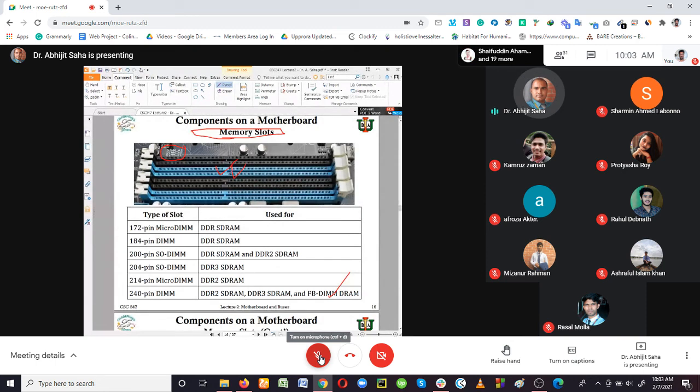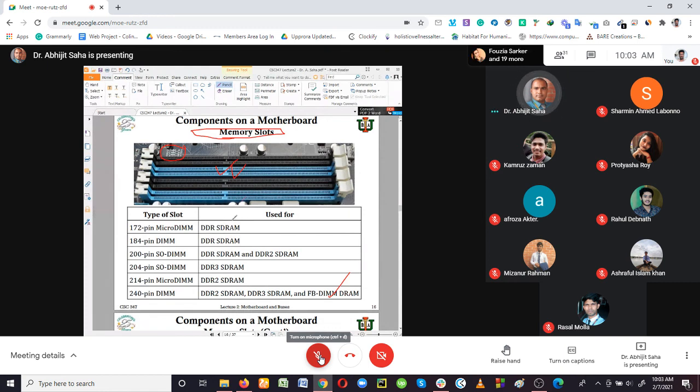If you go to the store and tell them you want to buy RAM for your computer, and you give the motherboard model number, the computer store person will give you the appropriate RAM that you need. You can also check by yourself which type of RAM your motherboard supports. If you have an extra slot free, you can buy the RAM from the market and install it.